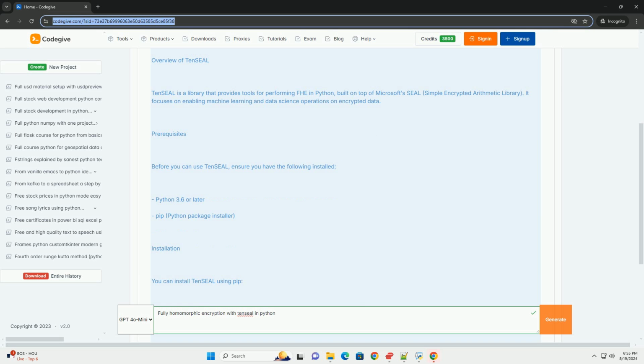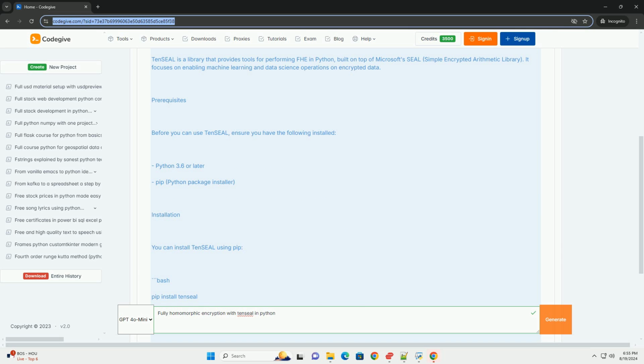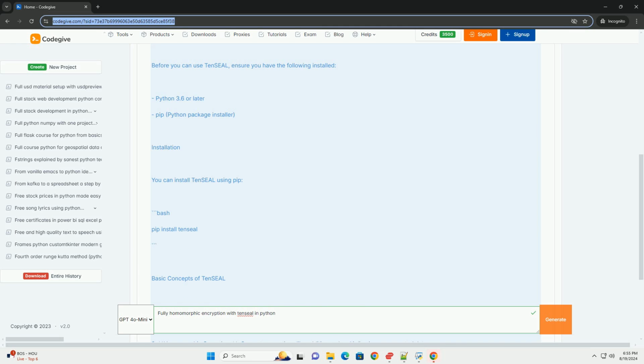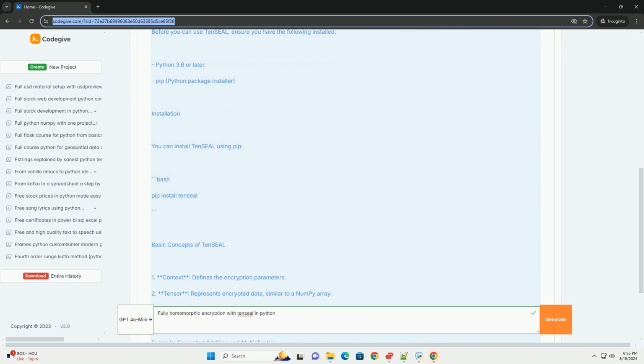Prerequisites before you can use TenSEAL. Ensure you have the following installed: Python 3.6 or later, and pip, the Python package installer. Installation: you can install TenSEAL using pip: pip install tenseal.